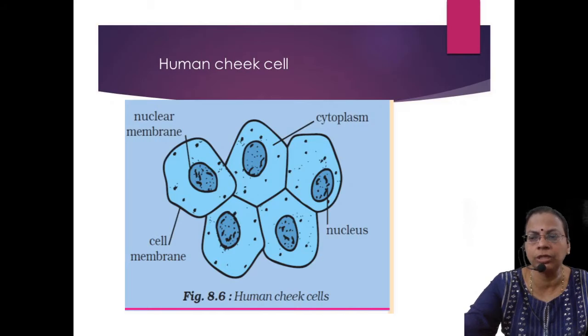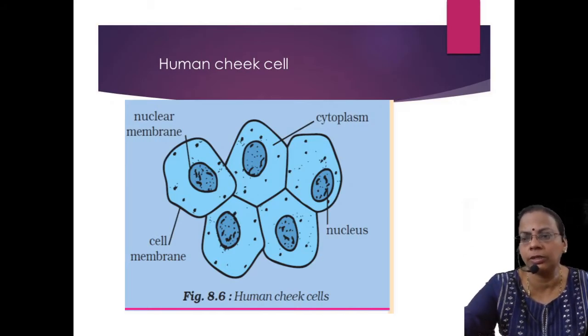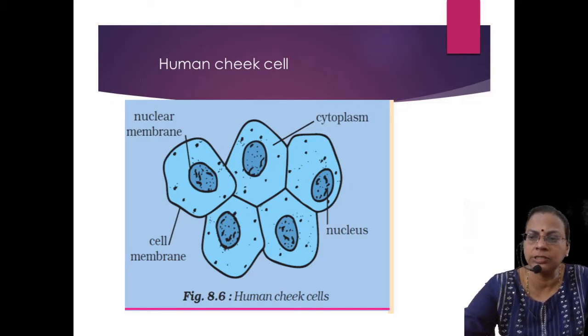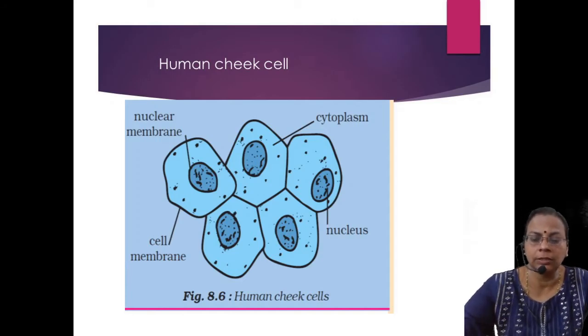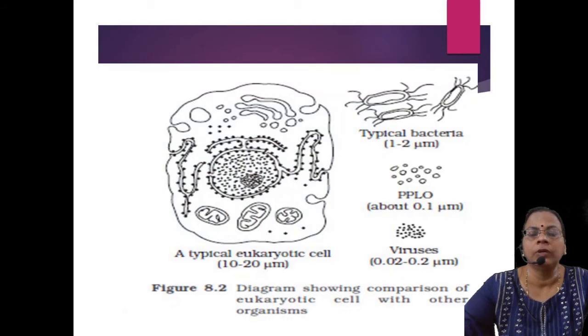As usual, the typical animal cell is surrounded by the cell membrane, which encloses a jelly-like matrix, that is cytoplasm. Inside the cytoplasm, the typical nucleus. Inside the nucleus there is a darkened region, that is the nucleolus, and the nucleus consists of thread-like structures called chromatin. Later it will become chromosomes. So this is a typical eukaryotic cell.